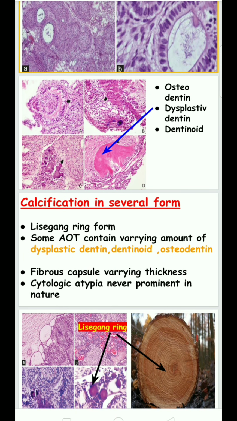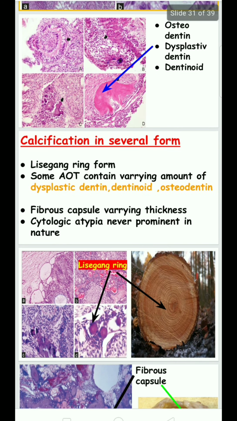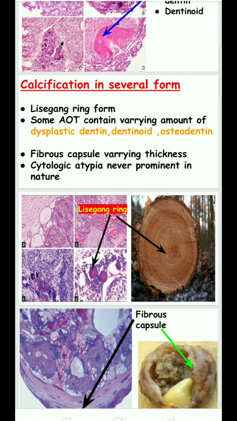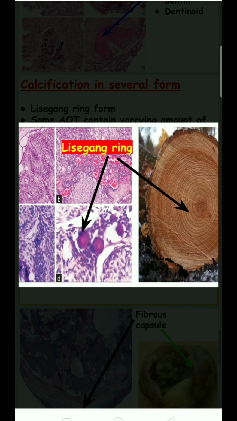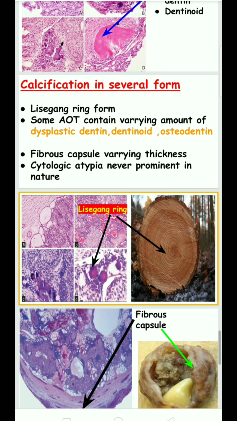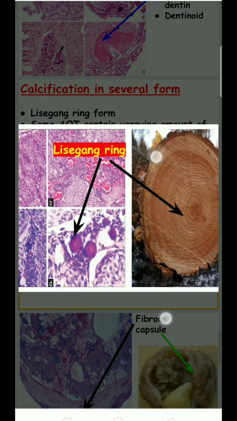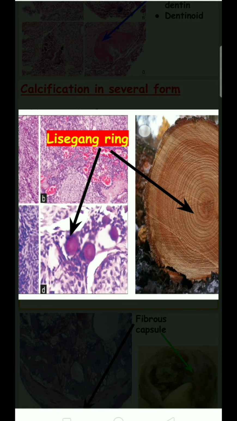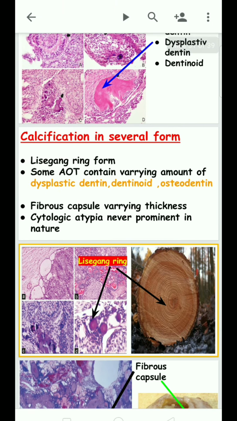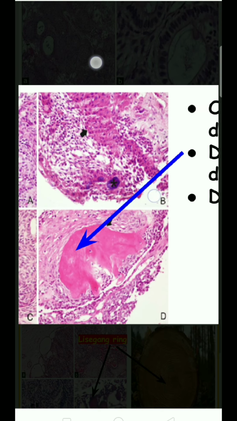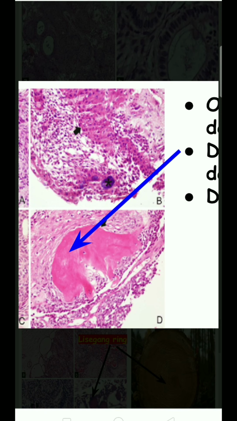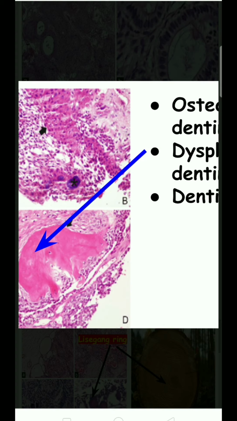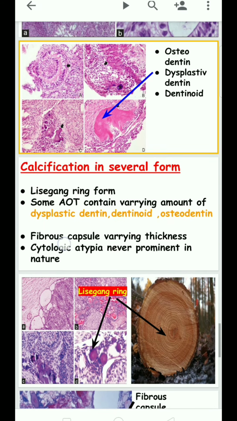In the calcification, in several forms, there is a presence of Liesegang rings in this adenomatoid odontogenic tumor. A Liesegang ring, for better understanding, looks like the cross section of a tree. Here also the ring is present. Dysplastic dentinoid, osteodentin, is also present because it is odontogenic in origin.